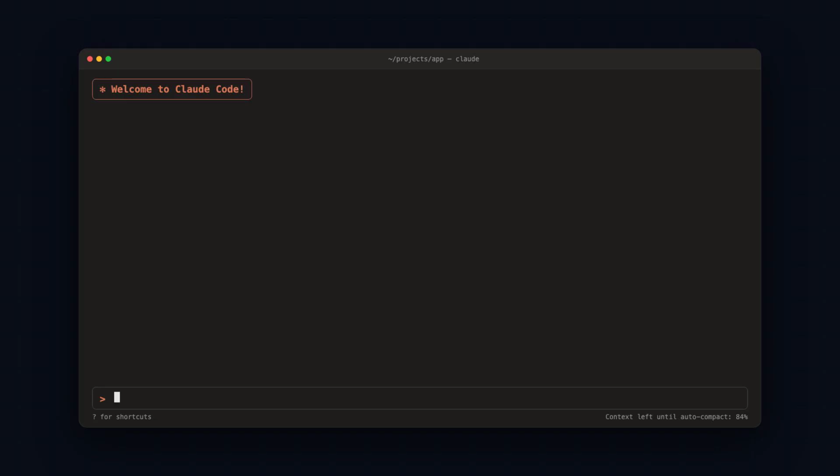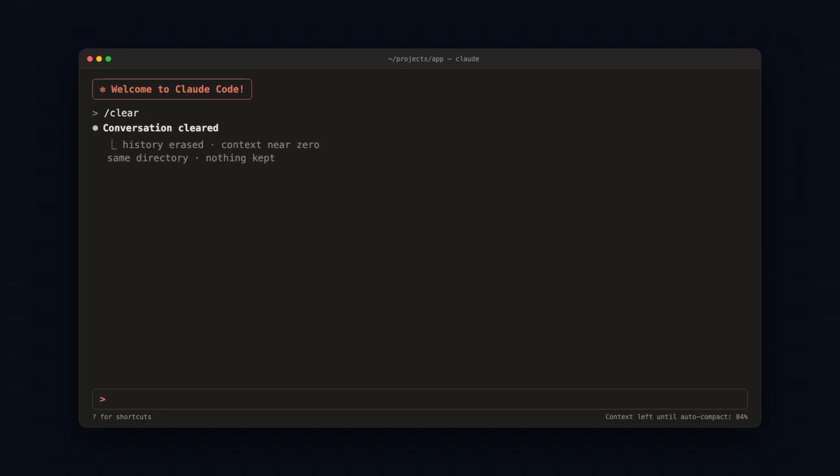Watch what happens inside a real session when we reach for /clear first, then compare it with /compact. So we've just wrapped up a refactor, and the next task is completely unrelated. That's the textbook moment for /clear. We type it, hit enter, and Claude Code erases the entire conversation history while leaving us in the same working directory, ready for a fresh start.